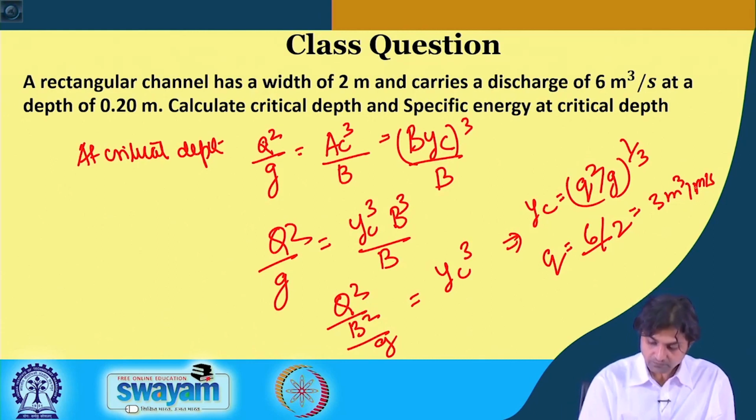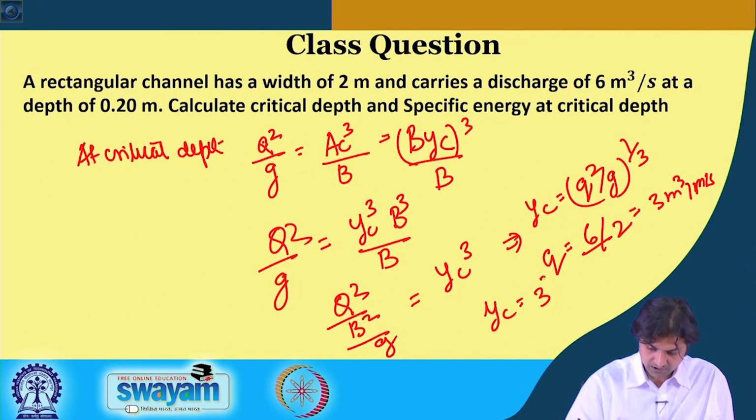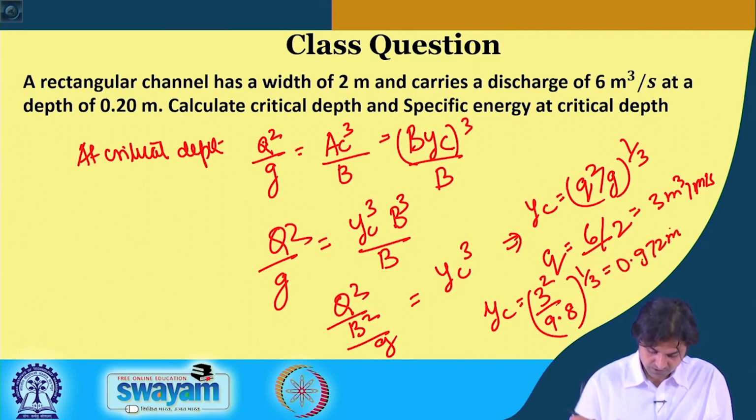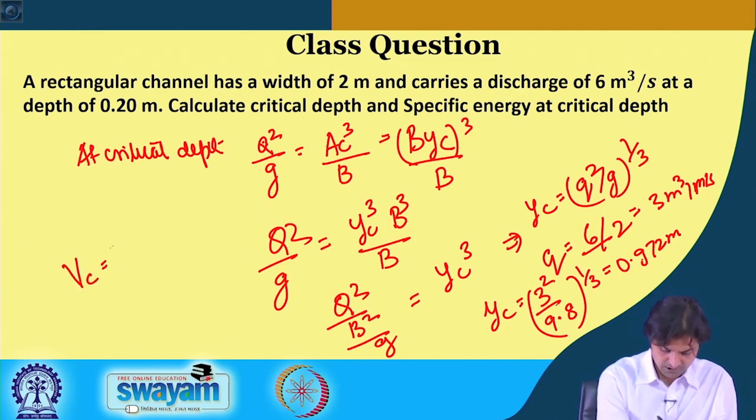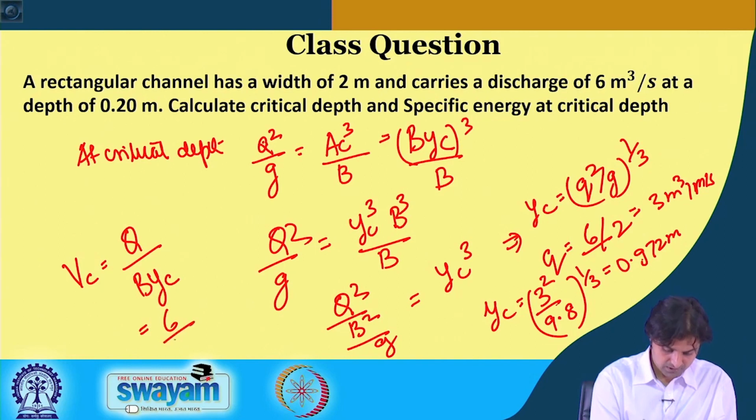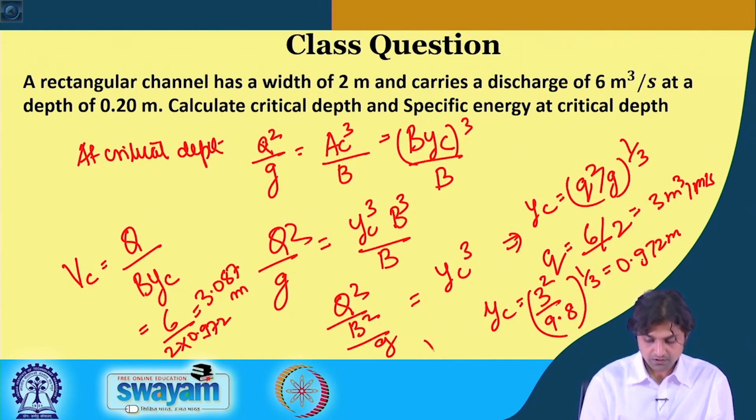So, simply YC is 3 square divided by 9.8 to the power 1 by 3, that is 0.972 meter, and velocity is 6 divided by 2 into 0.972, and that comes out to be 3.087 meter per second.